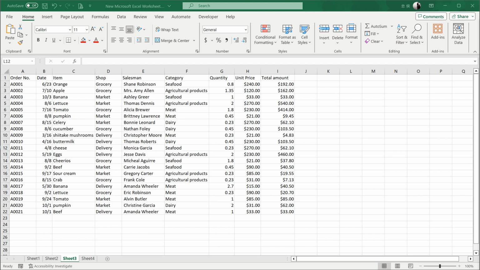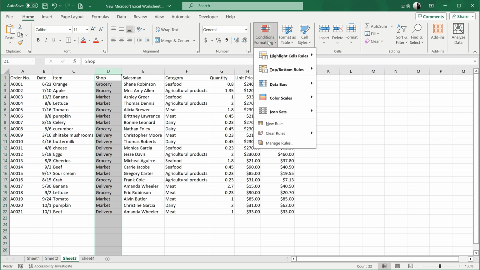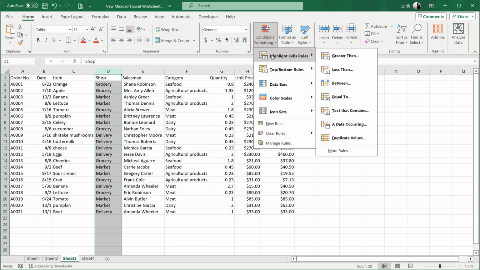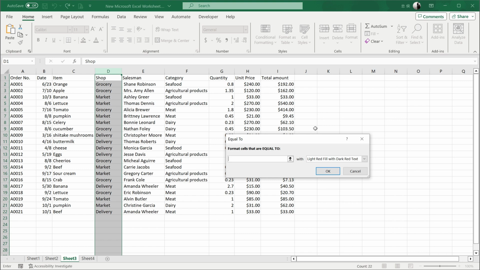Okay, how do we use format conditions then? Let's say I want to find all orders made through the delivery channel today. First, I can select the channel column. Then click the Format Conditions button in the function bar. Choose Highlight Cell Rules, then click Equal to. A dialog box will pop up. I can directly click on Delivery as the filter condition.